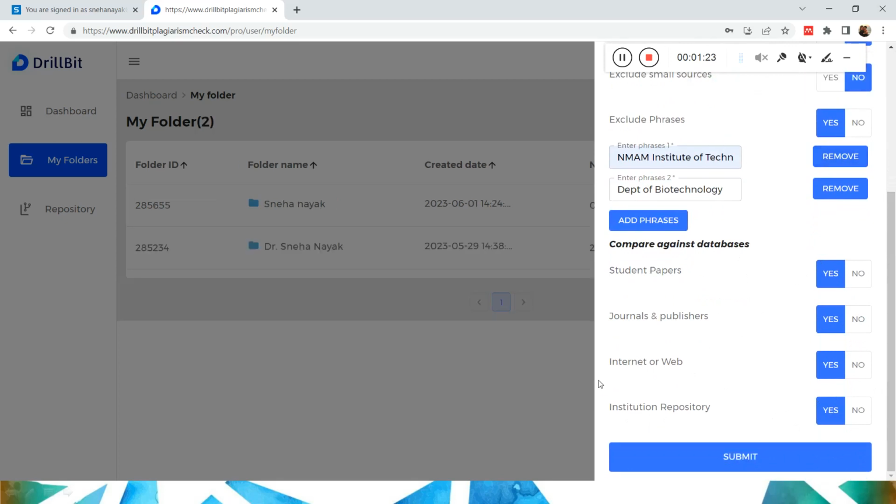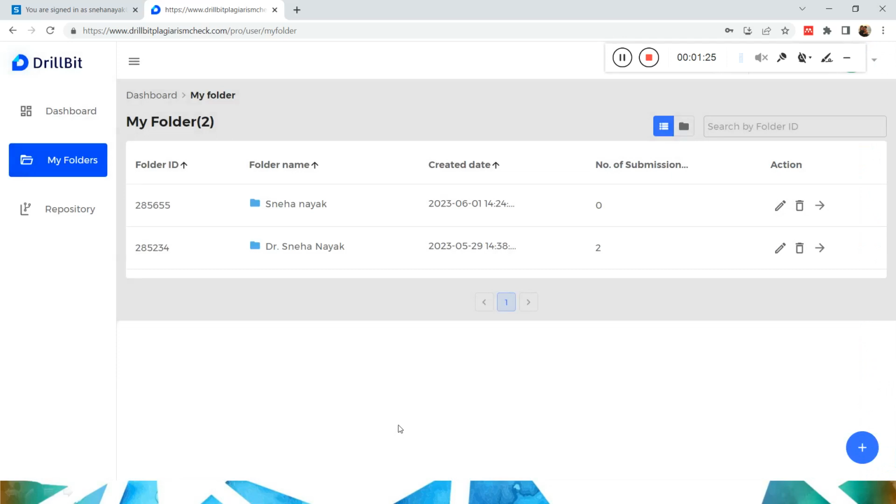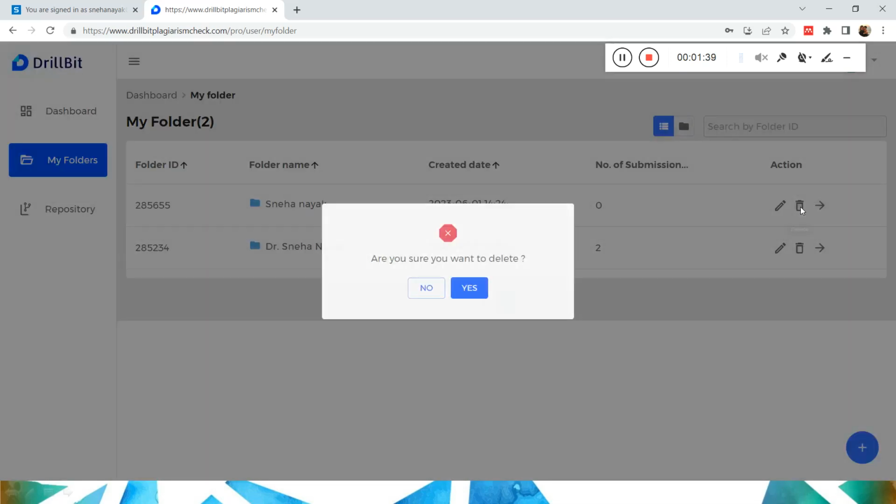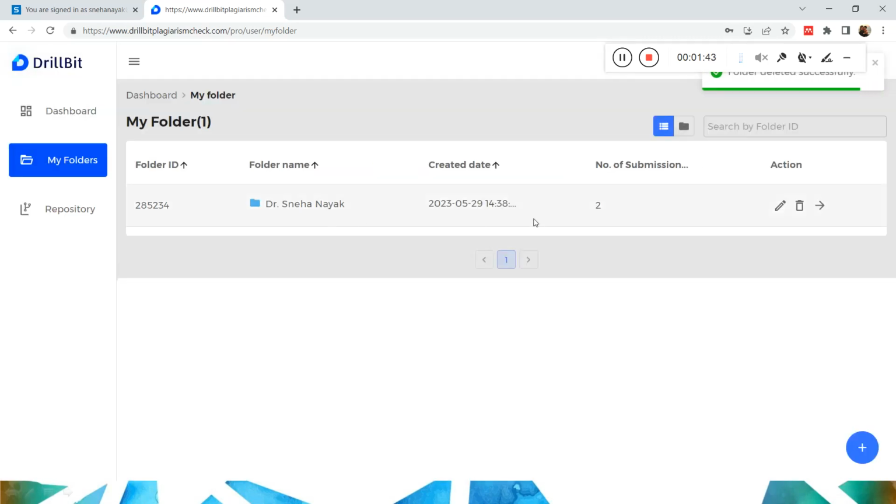So already one folder has been created in my name. This is the new folder, I just created it now to show you how a folder is created. I don't want this because I already have a folder. I will do the submission in the folder that I have, so I will delete this. Do you want to delete? Yes. So this folder I already have, so I will open my folder.